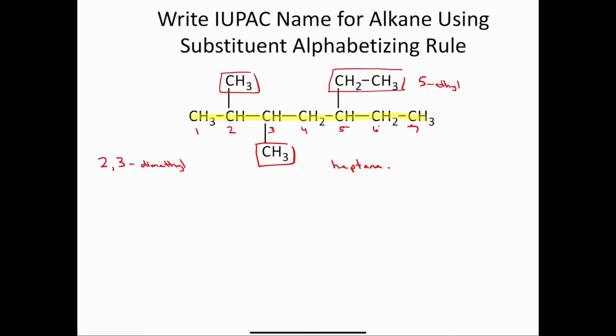Now in terms of alphabetization, remember we ignore all prefixes except iso, cyclo, and neo. And since the only prefix we have here is di, and di is not iso, cyclo, or neo, the dimethyl will be alphabetized according to the letter M, and the ethyl will of course be alphabetized according to the letter E. Since E comes before M in the alphabet, this compound must be 5-ethyl-2,3-dimethylheptane.